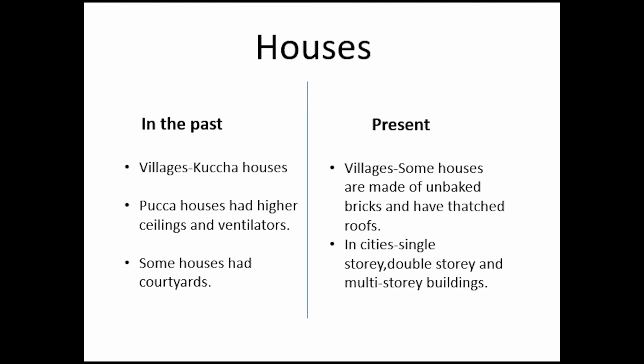In cities, we can see different kinds of houses. They are single story, double story, and multi story buildings. I hope you understood the different types of houses and the difference between the types of houses in the past and present.